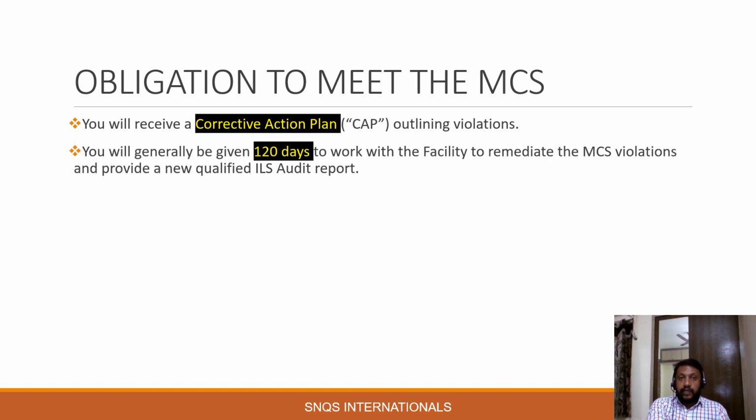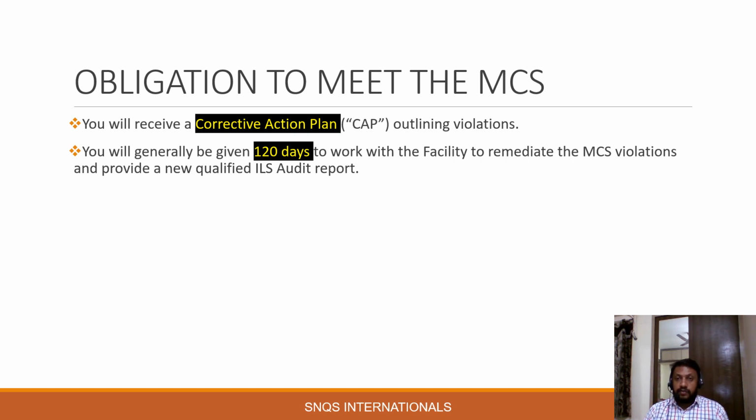You will generally be given 120 days to work with the facility to remediate the MCS violations and provide a new qualified ILS audit report. We have already discussed this in chapter 2, but I'll give a small brief explanation of what this means. After the initial audit, if the facility receives an MCS CAP from Disney, then the facility will be given another 120 days to remedy the MCS violations and also to comply with the new Disney standards.